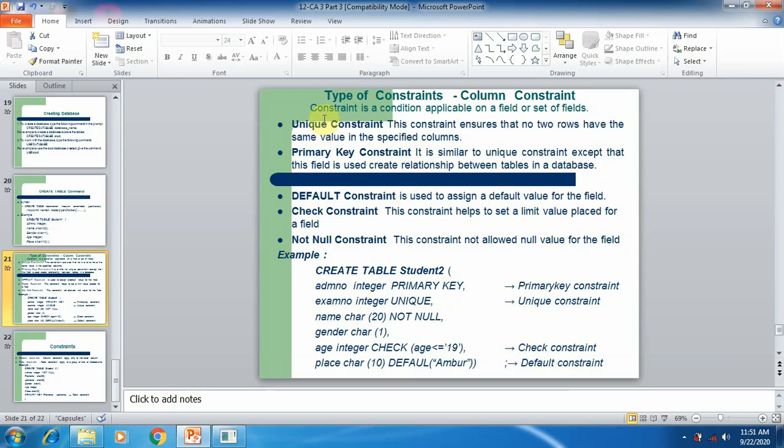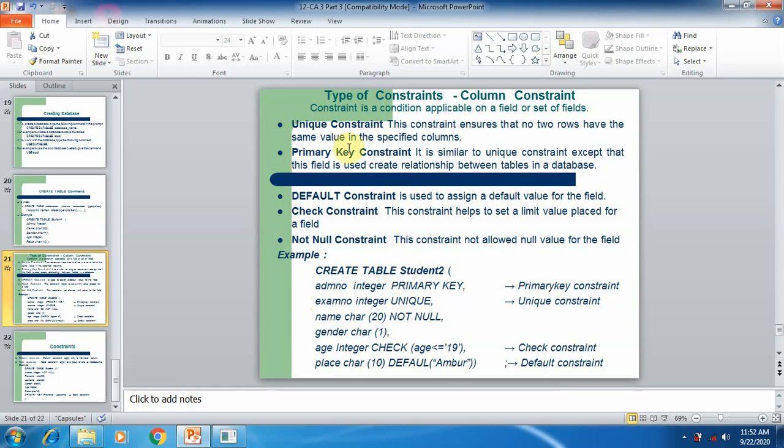So first we should understand the unique constraint. Unique ensures that each and every row in a table should be unique. It means there is no duplicate value in any column. So this constraint ensures that no rows have the same value. That means no duplicate value is entered in the specific column, which is a unique constraint. In this table we are using a unique constraint for the column exam number. So in exam number we cannot give more than one student with the same exam number. So that is called unique.